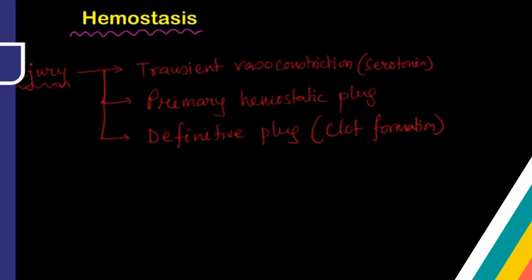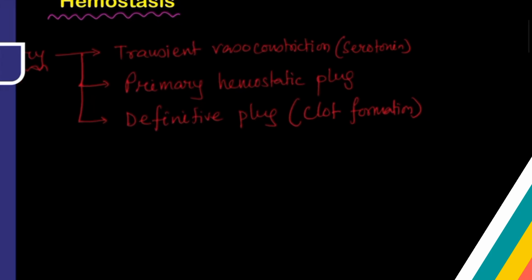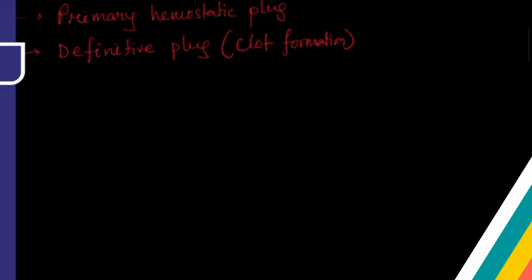So this way, whenever there is any injury to the blood vessels, the body is going to stop the bleeding by this mechanism. Now, first of all, we are going to understand how this primary platelet plug formation happens. It happens in 3 stages.